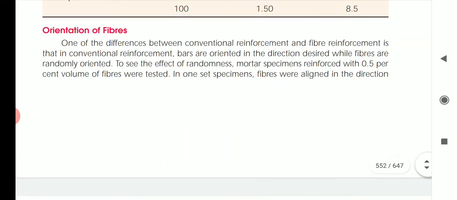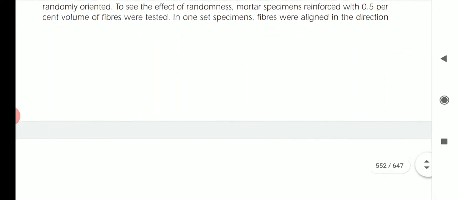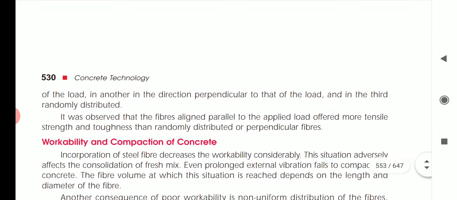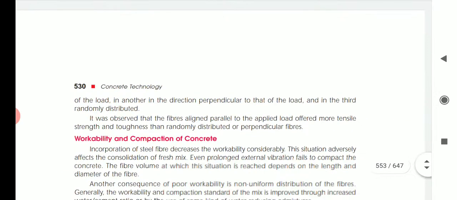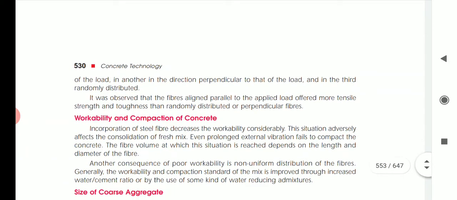To see the effect of randomness, mortar specimens reinforced with a 0.5% volume of fibers were tested. In one set of specimens, fibers were aligned in the direction of the load, in another in the direction perpendicular to the load, and in the third, randomly distributed. It was observed that the fibers aligned parallel to applied load offered more tensile strength and toughness than randomly distributed and perpendicular fibers.